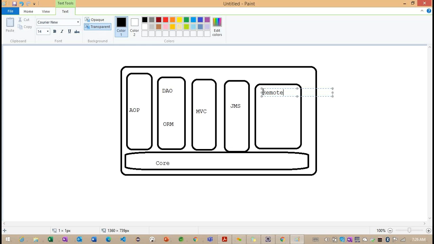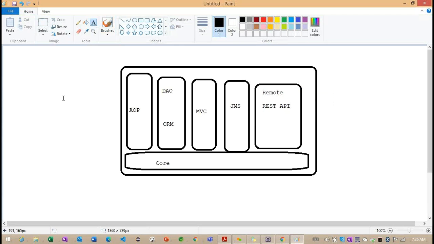RMI concepts, as well as the HTTP client when we work with REST APIs. Everything we are going to discuss inside this remote module. So these are the modules available inside the Spring framework. One by one we are going to discuss these modules.